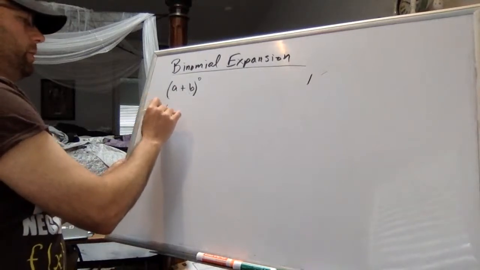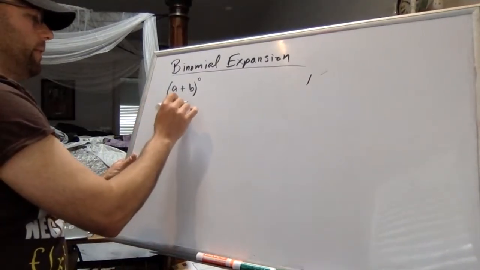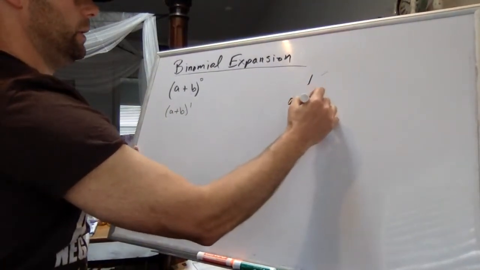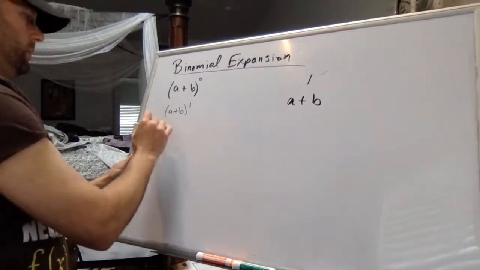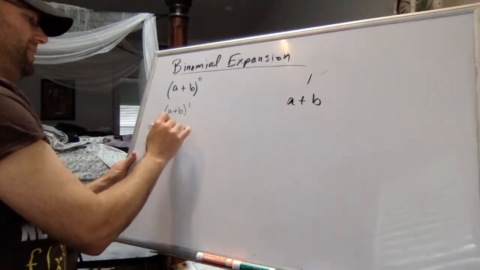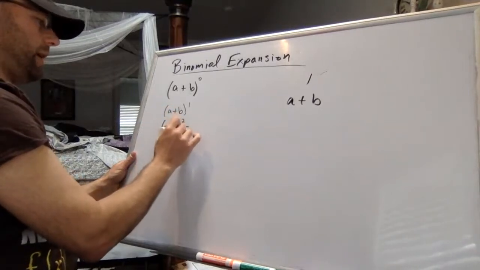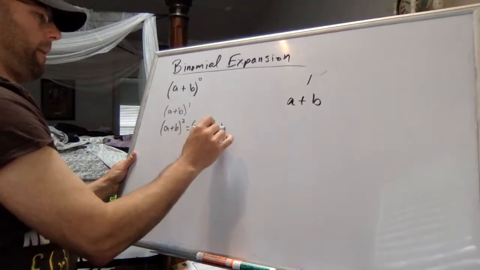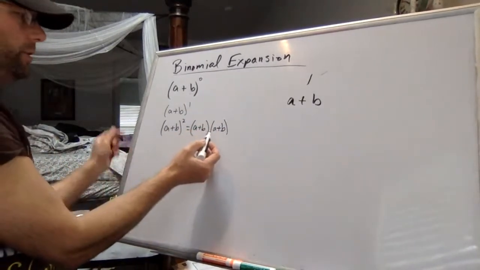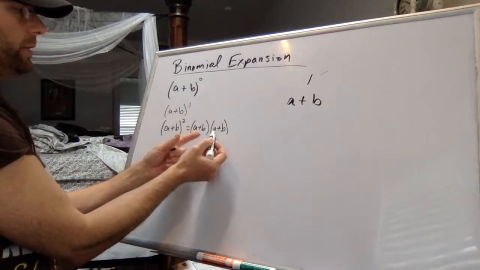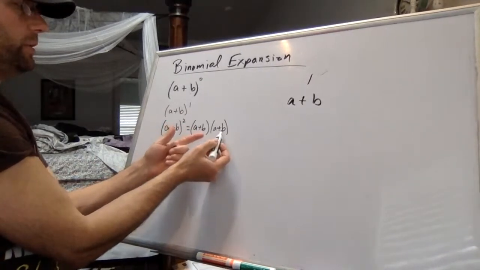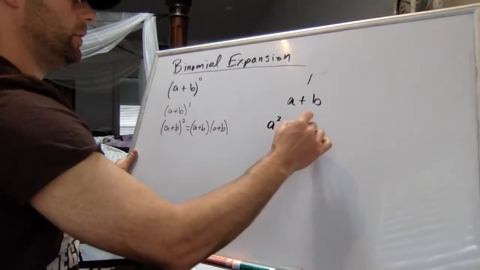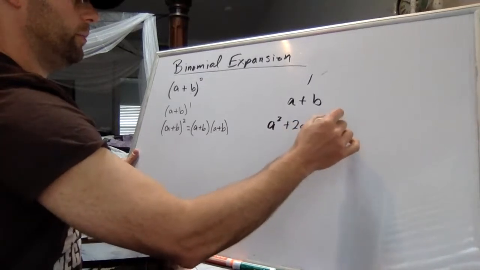Now I'm going to expand a plus b to the first. Well, a plus b to the first is just a plus b. A plus b to the second is actually, remember, that's a plus b times a plus b. So if you FOIL this out, you get a squared plus an ab plus another ab, that's plus 2ab plus b squared. So you FOIL this out and you end up with a squared plus 2ab plus b squared.